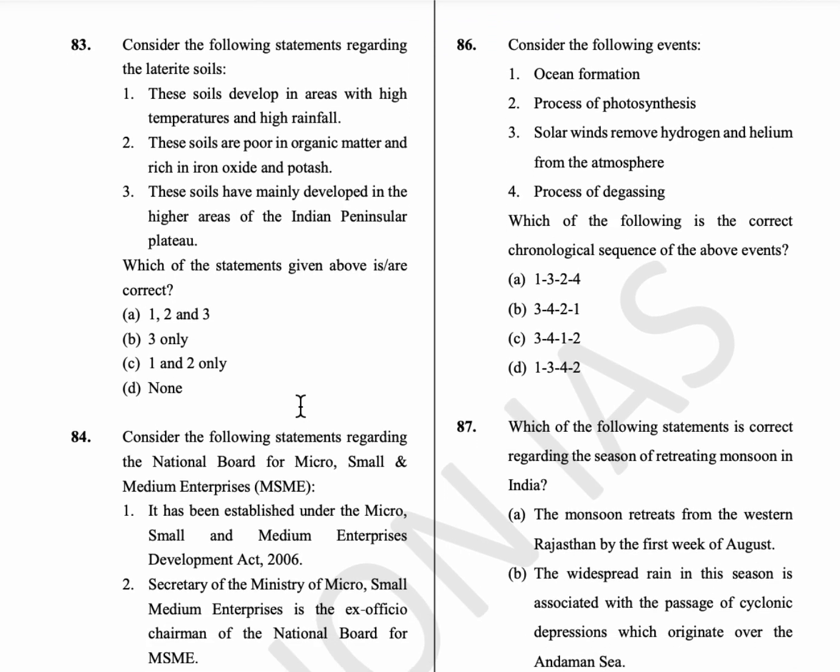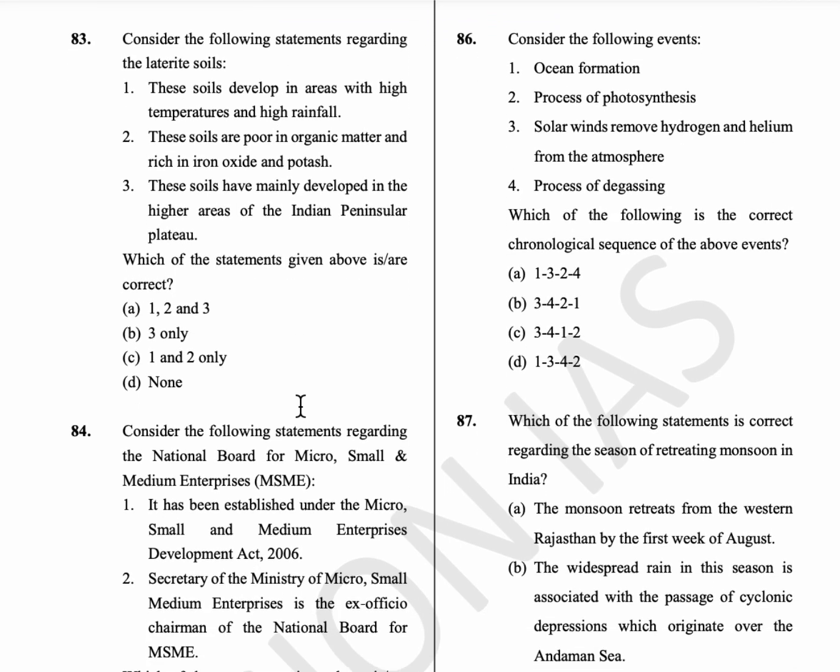86th question, consider the following events. So, ocean formation. The first event which occurred was that the solar winds removed hydrogen and helium from the atmosphere. And next, the process of degassing. So, different types of gases evolved through this process, okay, through the degassing. And the next one is ocean formation occurred, and then the process of photosynthesis occurred. So, the answer is option C.